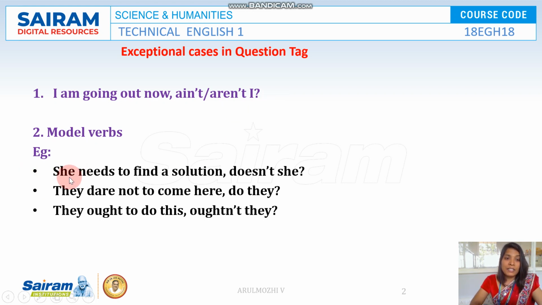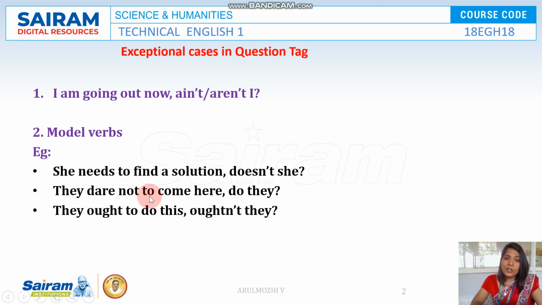So keeping that in mind, she needs to find a solution. So it is a positive statement, so the tag must be in negative. So needs will be divided into does plus need. So we are adding not with does. She needs to find a solution, doesn't she?